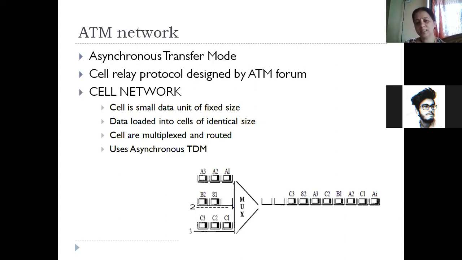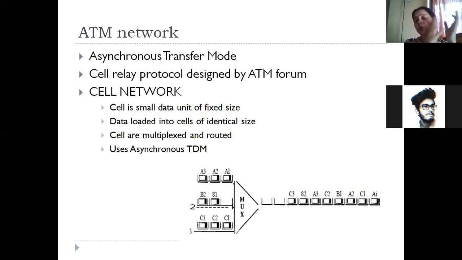It was a network developed for a protocol designed by the ATM Forum, and they were particularly concerned with transmitting data as small packets, which are known as cells. So rather than calling it a packet network, we call it a cell network. Cells are nothing but small packets. Instead of very large packets of data, the ATM network operates on small packets, called cells. So a cell is a small data unit, not very large.